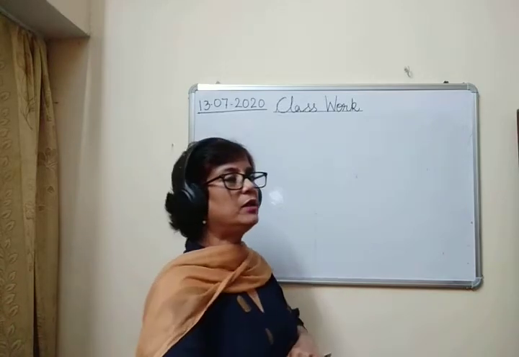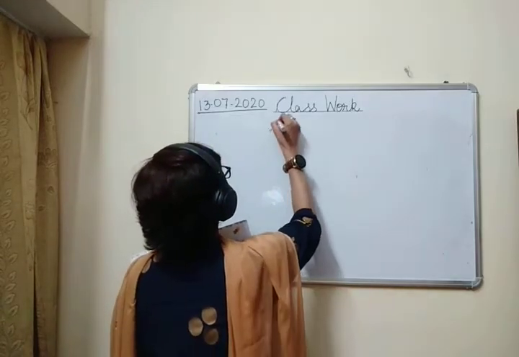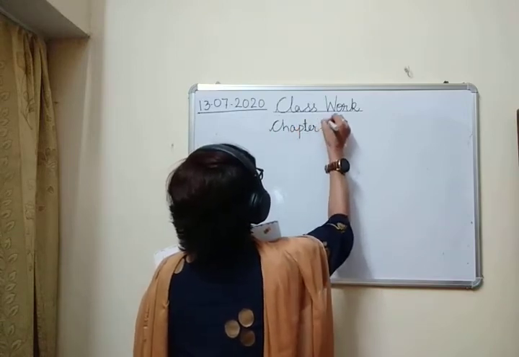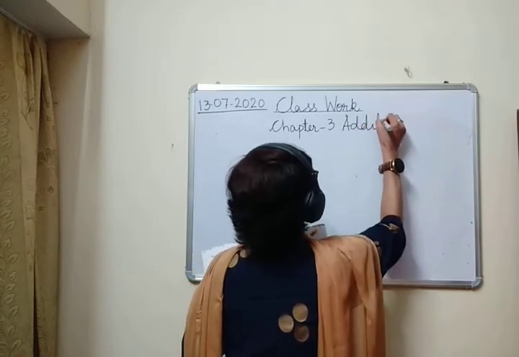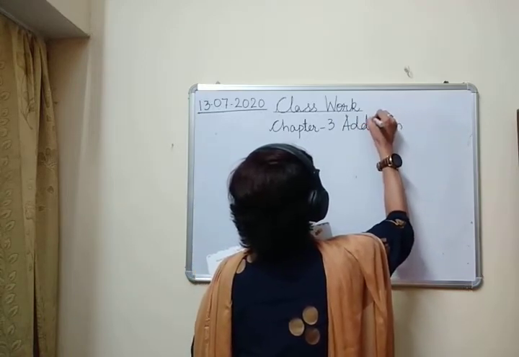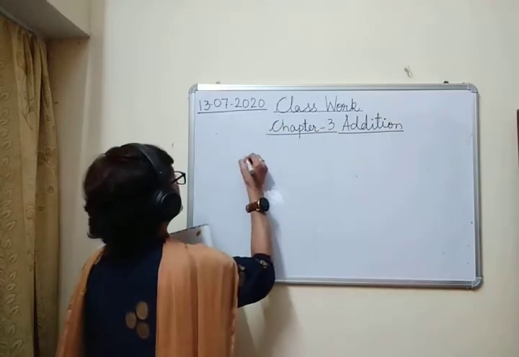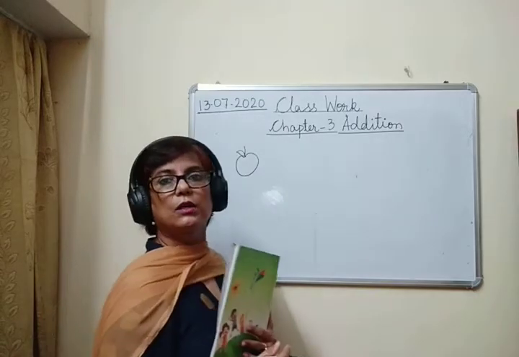See, for example, we are doing chapter 3, addition. Okay? Suppose this is an orange. Okay?